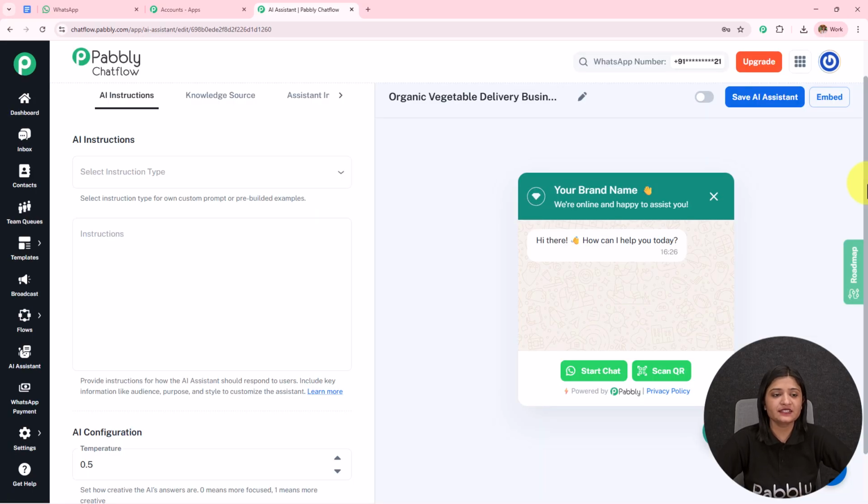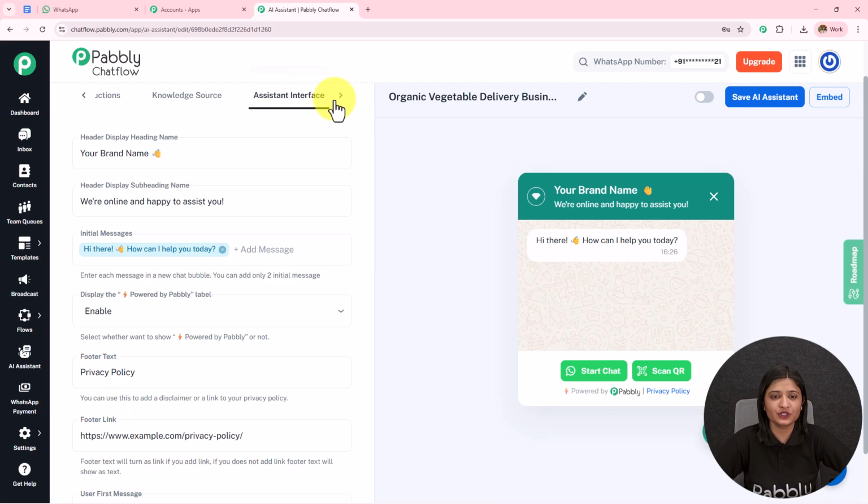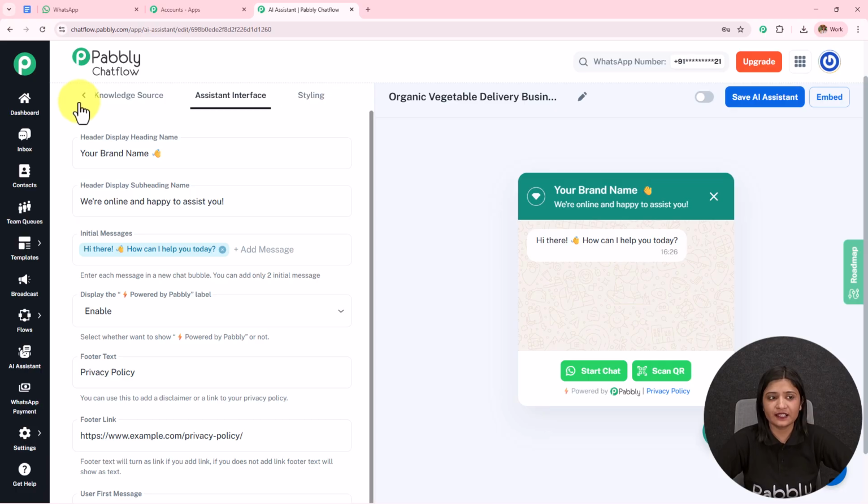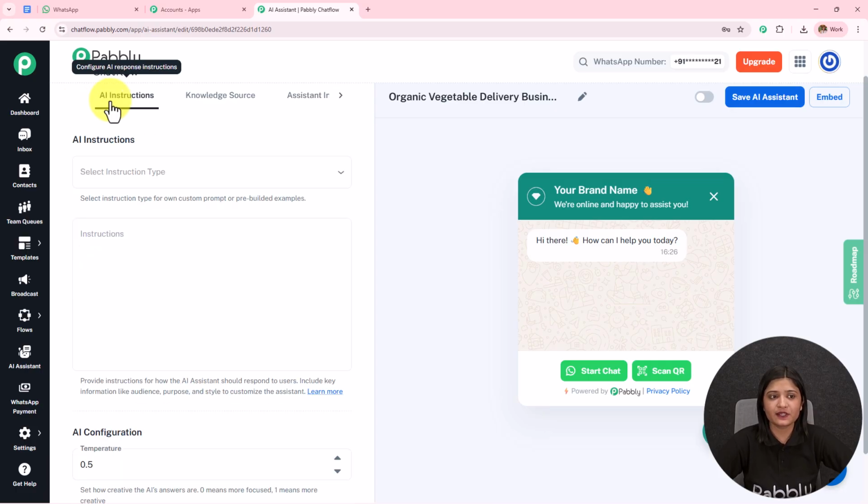Here I've landed on this page, from where I'm going to start creating this AI Assistant. On the top, I have these four parts: AI Instructions, Knowledge Source, Assistant Interface, and Styling. I have to fill in all these details. The first one is AI Instruction.